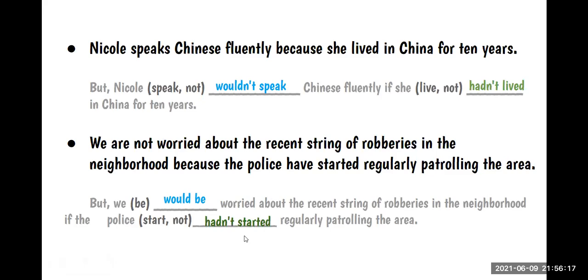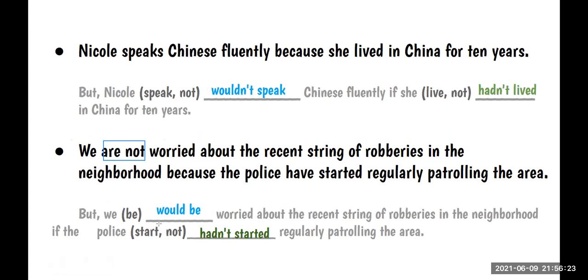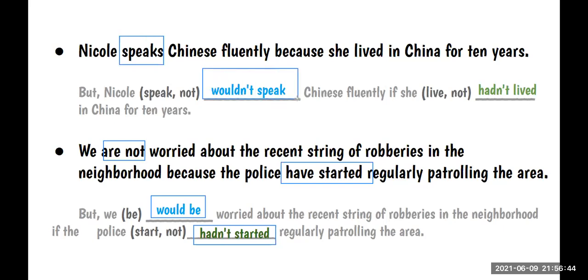Algo que quiero que tengan en cuenta es que aquí nuestra oración está en presente. ¿Ok? Entonces lo único que tenemos que hacer es poner would y un verbo en la forma base. Y como acá nuestra oración está en pasado, algo que pasó, lo único que tenemos que hacer es ponerlo en past perfect. Lo mismo acá. Oración en presente, entonces poner would y un verbo en la forma base.